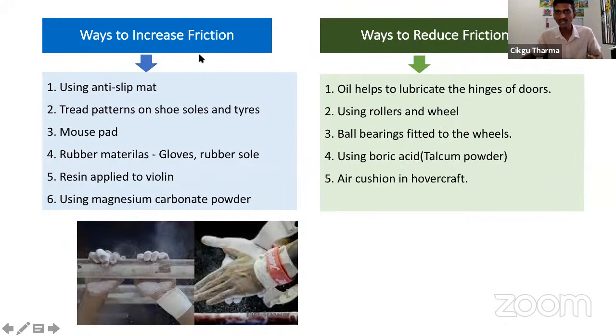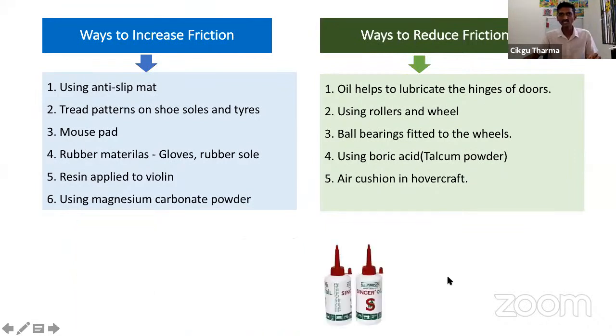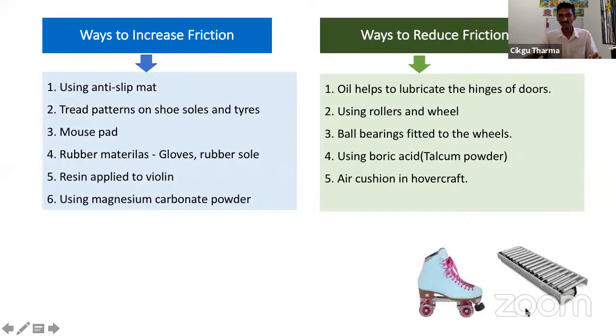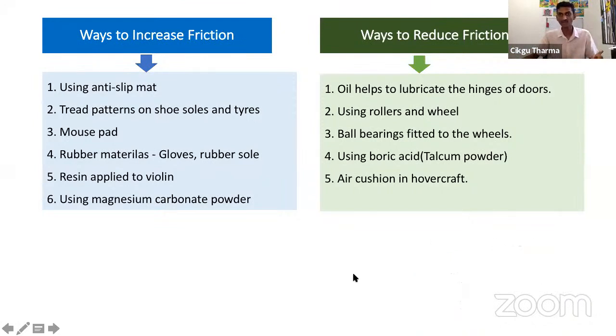Okay, now, ways to reduce the friction. Oil to lubricate the hinges of the door. You can put some oil on the hinges when the door is making noise. Using rollers or wheels. This is called the wheel, and rollers are like a cylinder, so we can move on top of them to reduce the friction. Ball bearing. Any wheel will have ball bearings.